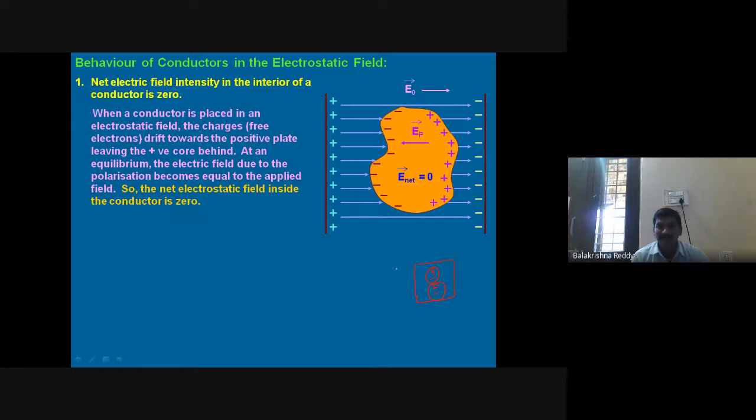Whenever you apply an external electric field, depending on the charge, if it is positive charge here, then negative charge will be induced here. Positive charge is induced on the surface of the conductor. Therefore, positive and negative here, positive and negative there, the resultant electric field inside the conductor is zero. Net electric field is zero.